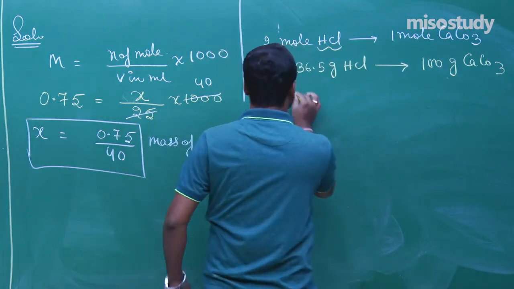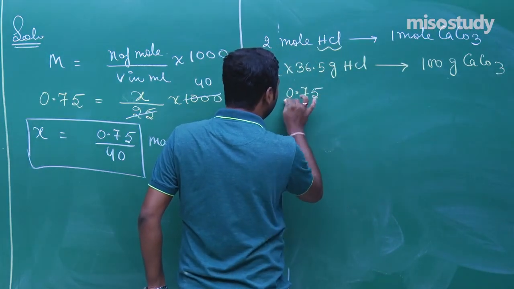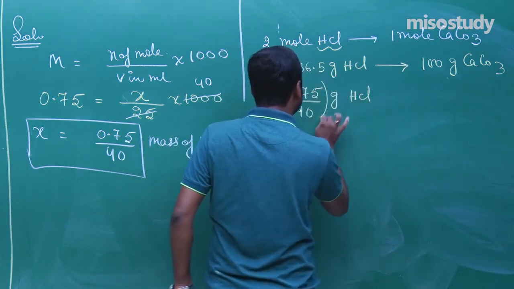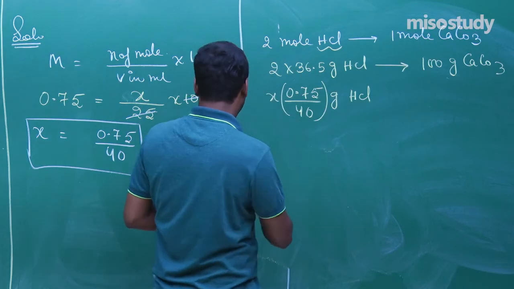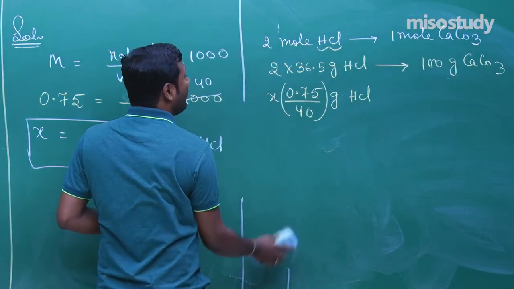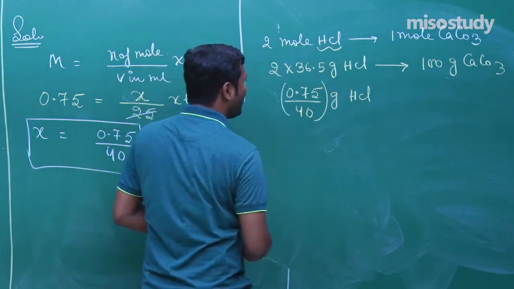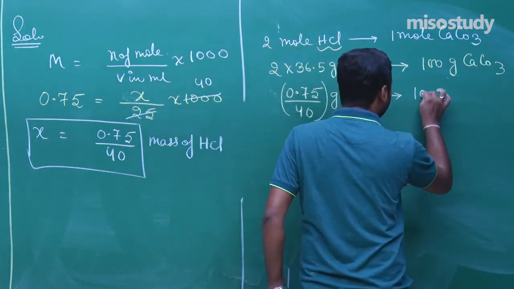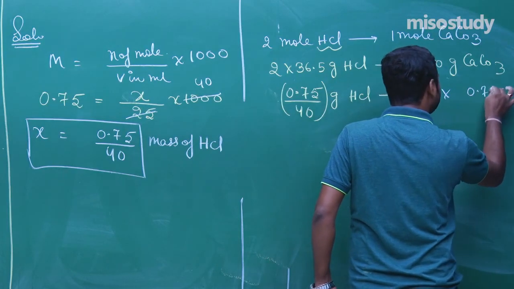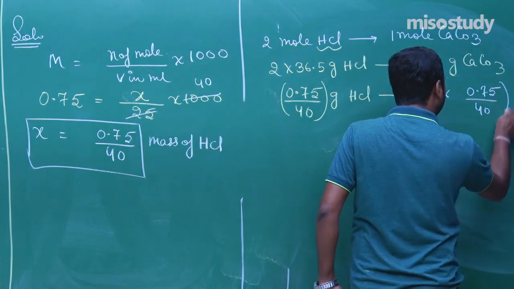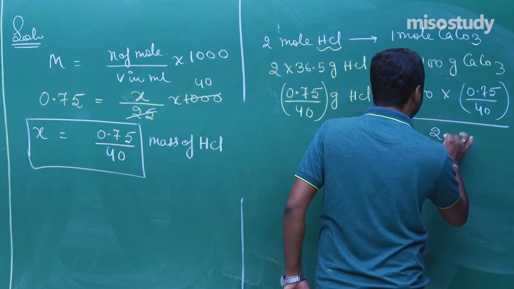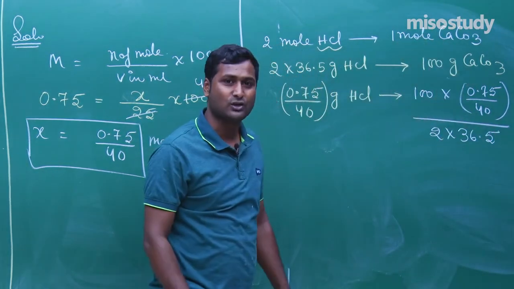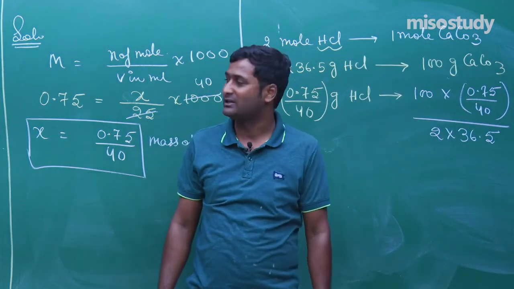So now according to the question, 0.75 upon 40 is the HCl required. This is the value of x. That is, x is equal to 0.75 will give you how much amount? It's very simple now. That is 100 multiplied by 0.75 divided by 40, upon 2 into 36.5. If you solve this entire question, then you can easily solve such kind of question.